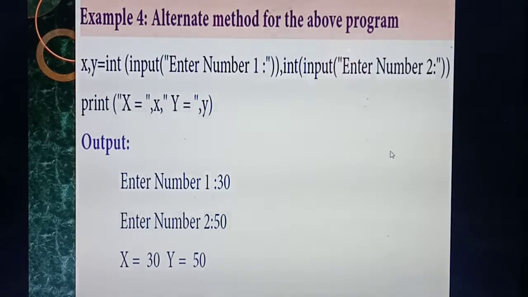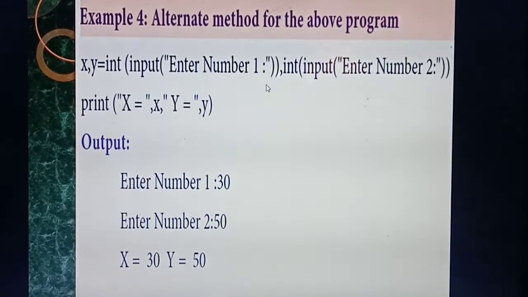The same program, but you can write in some alternate method also. Same adding of two numbers you can write in some alternate methods also. The same line I am writing, listen, x comma y. The same thing I am going to write in a same line. There you have written as two lines, x and y, but the same I am going to write in one single line. So x comma y. What's the data type? Two variables I am entering, x comma y equal to int of input enter number 1.